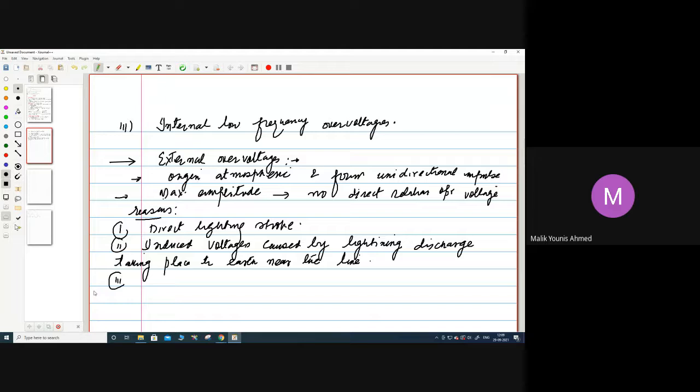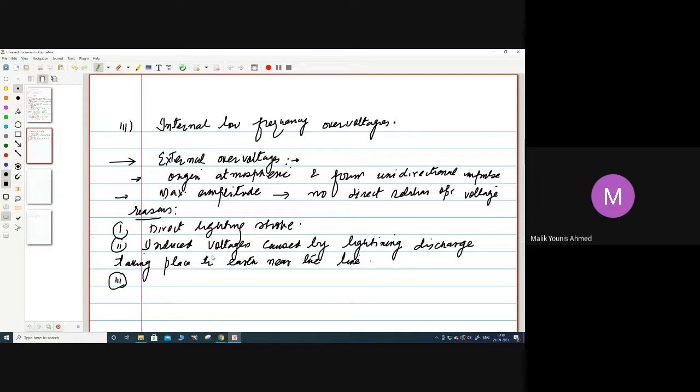Whatever the voltage induced, once the lightning discharge falls on the transmission line and the discharge connects with the earth, that can also result in overvoltages. That means a lightning discharge from the transmission line to earth can make a line to ground type of fault, and that will increase the voltage.